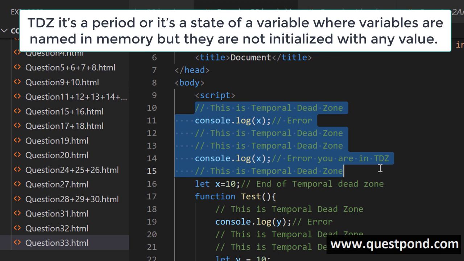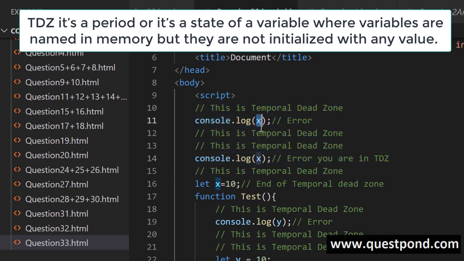I repeat the answer. Temporal dead zone is the period, or the state of the variable, when the variables are named in the memory, but not declared and initialized with a value. And during this period, if you try to access the variable, you will get an error.